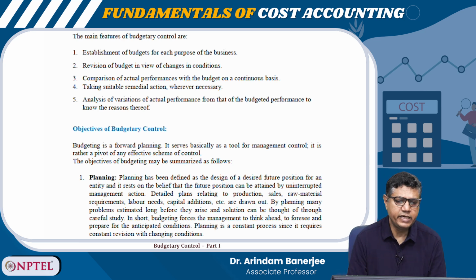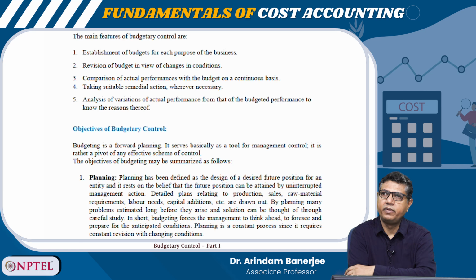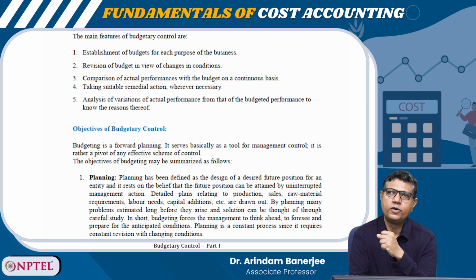What is the objective of budgetary control? The first major objective of budgetary control is planning, right? It is a part of plan. So, any activity, if it is planned in a meticulous way at an earlier stage, that makes the job smoother.